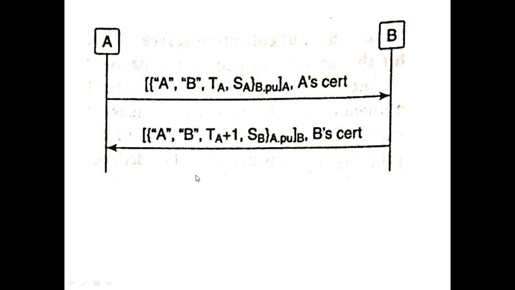Then B, on receiving the message, checks whether the timestamp is sufficiently recent and then verifies the signature. He increments the received timestamp, inserts it in his response message to A and signs the message. In the same way, once they verify the timestamp, they will have further communication by making use of a secret key.